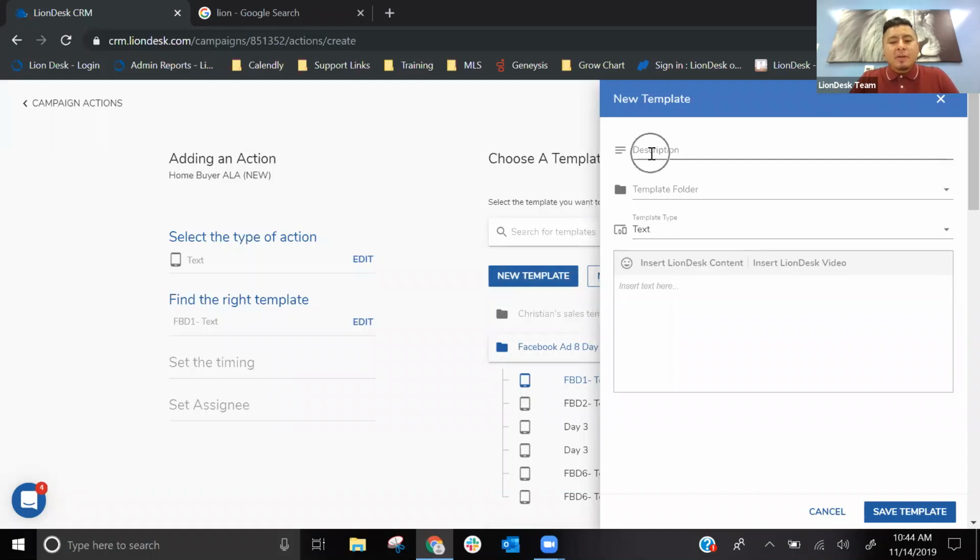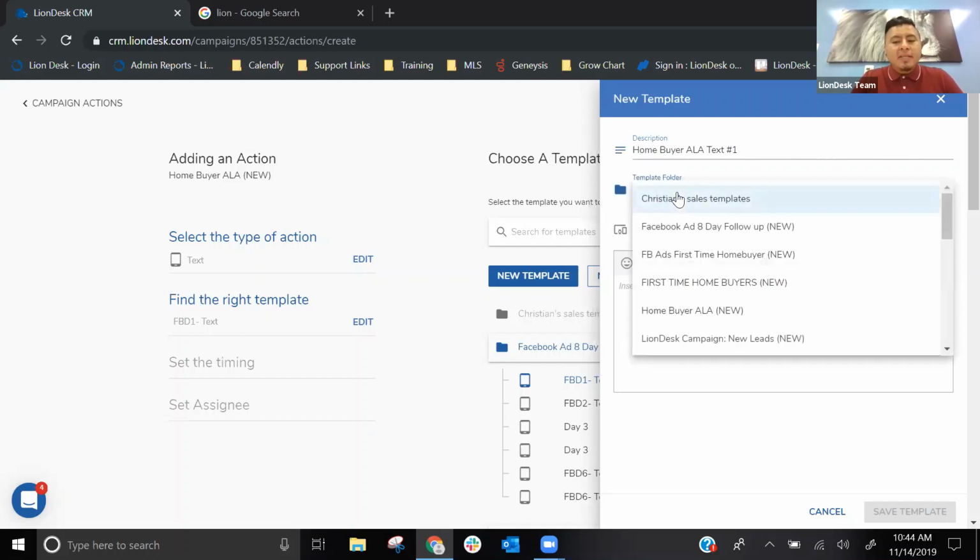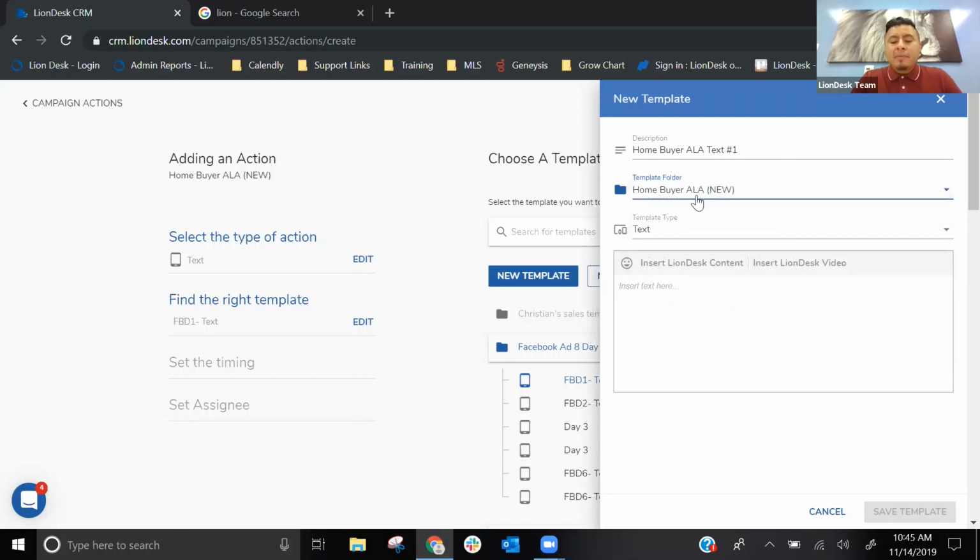You want to set up the description, right? So home buyer, ALA text number 1. Below that, you will see the template folder. So which folder do I want to save it in? I want to keep it in the same folder, right? So home buyer, ALA. What type of template is it? It's a text message, right?